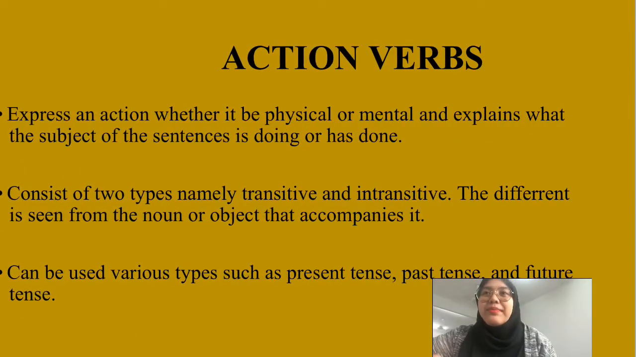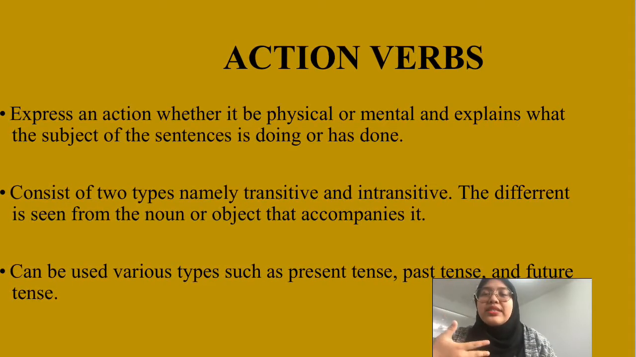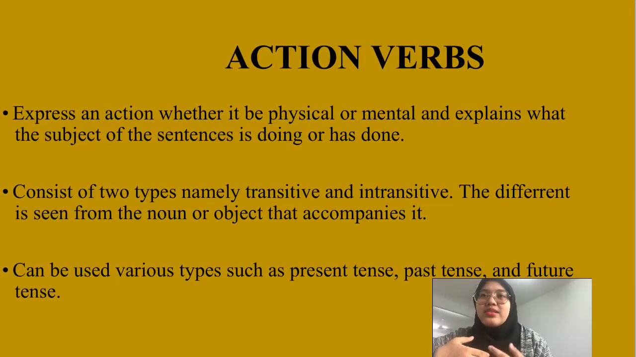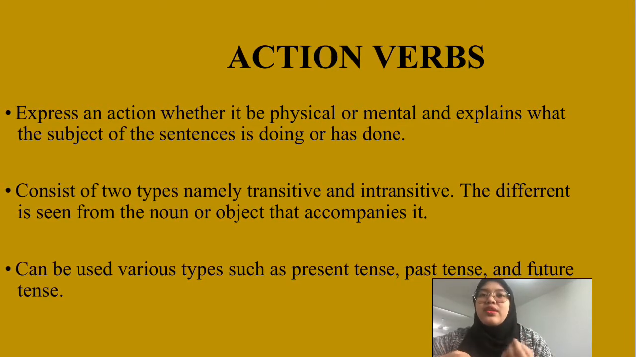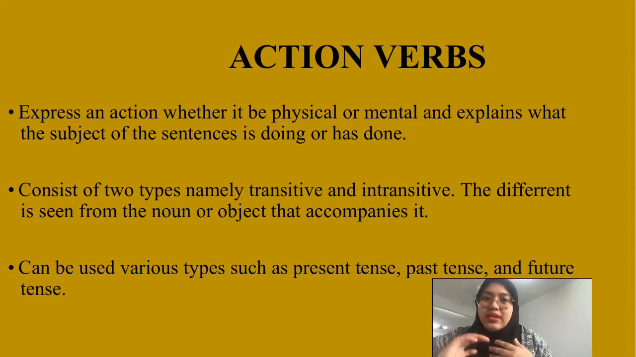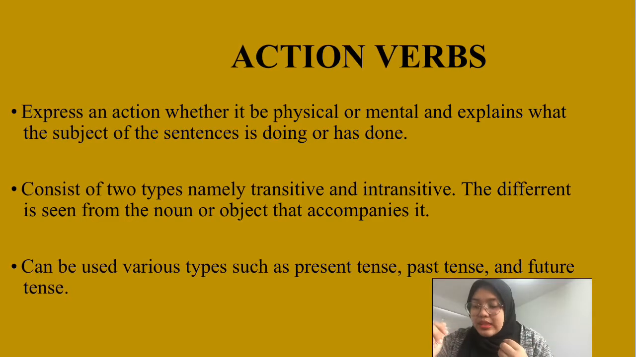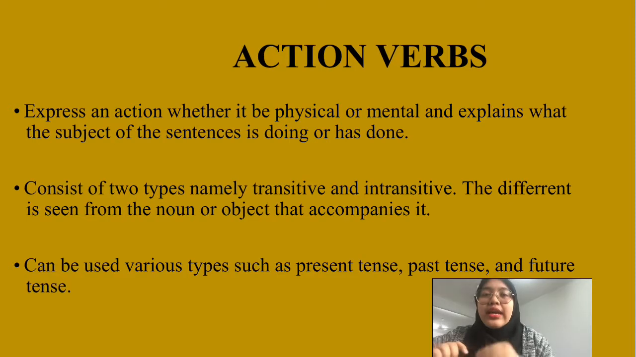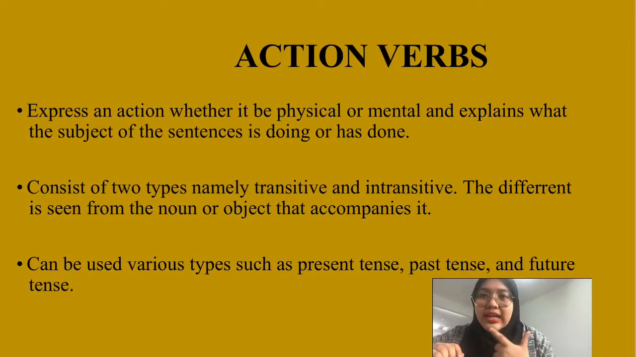Okay, my part is action verb. An action verb expresses an action, whether physical or mental, and explains what the subject of the sentence is doing or has done. Action verbs consist of two types, namely transitive and intransitive. The difference is seen from the noun or object that accompanies it, because they want to show when an action or activity occurs. An action verb can also be used in various tenses such as present tense, past tense, and future tense.